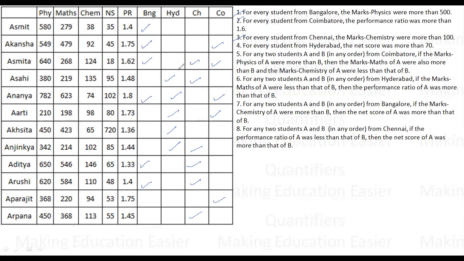Now, next, for any 2 students A and B from Coimbatore. So now they are giving me the criteria for Coimbatore, that for any 2 students A and B, if the marks in physics of A were more than B, then the marks in maths were also more than B. So marks of physics and marks of math were greater for A than B. Okay, fine.